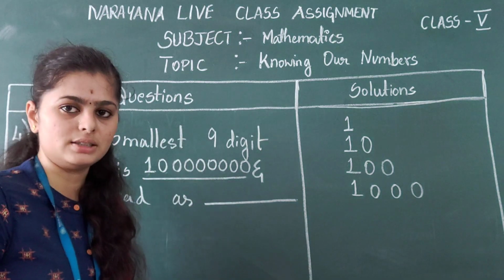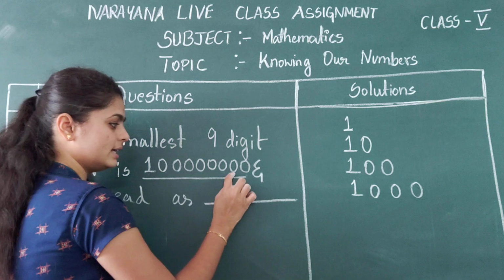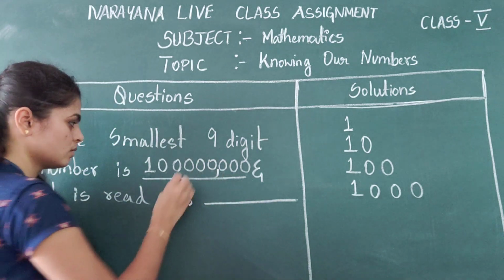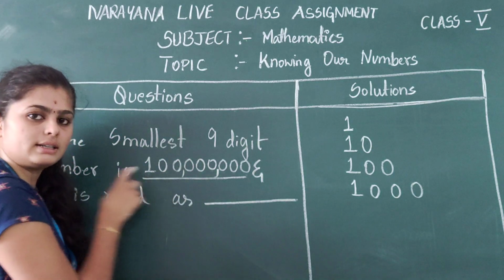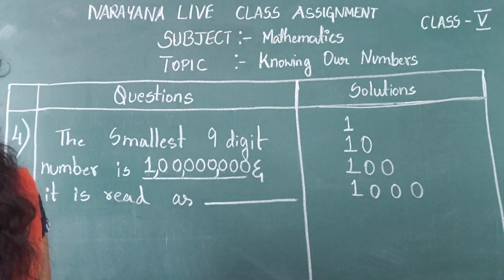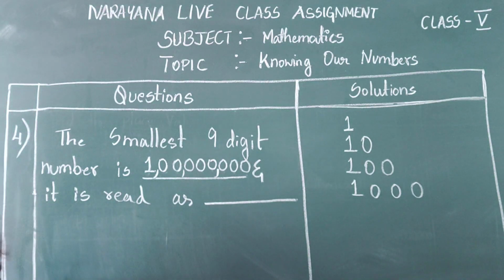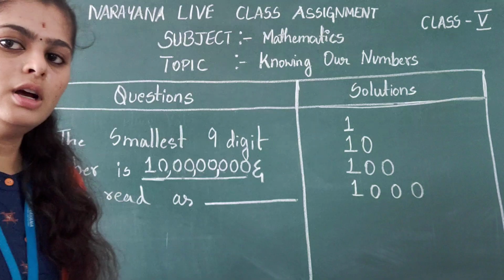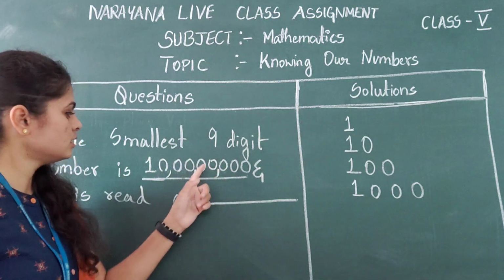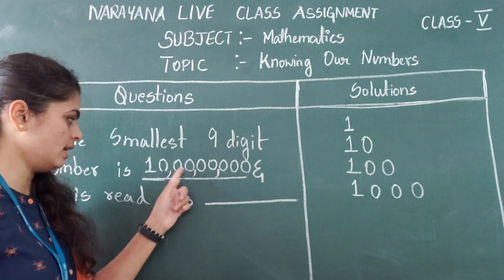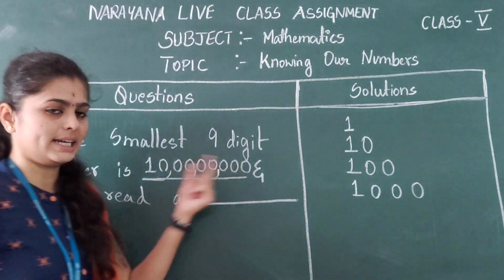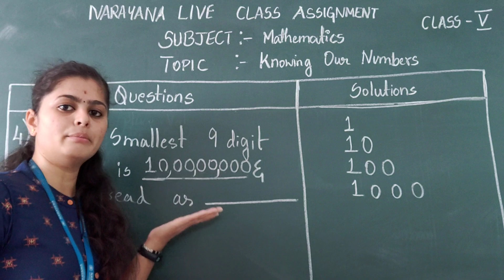So now we have to place the commas. So ones, tens, 100, comma, 1000, 10,000, comma, lakh, 10 lakh, comma. Right? So what answer we will get now? So now what answer we are getting? Ones, tens, 100, 1000, 10,000, lakh, 10 lakh, crore, 10 crore. That means it is 10 crore. So how am I reading? I am reading it as